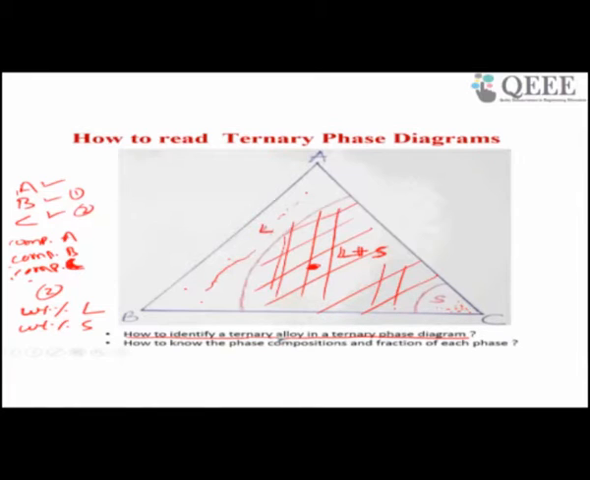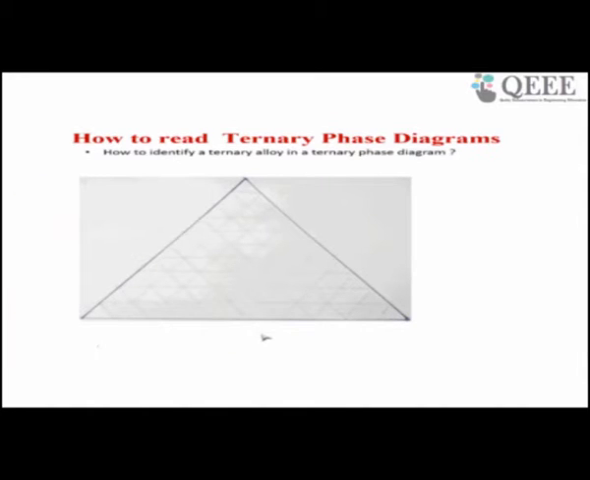Let us come to the first point: how to read a ternary phase diagram. Sorry, this is a ternary phase diagram. The ternary phase diagram will give you the equilibrium phase diagram of a ternary alloy, okay, so it means an alloy where three elements are there. Let us say A, B, C.